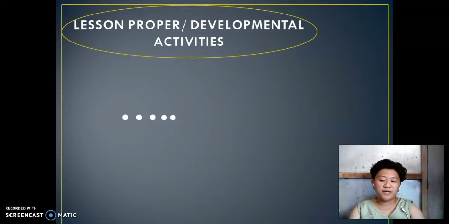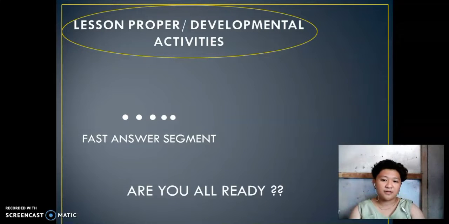Before we go to the next lesson, I have prepared activities for today. This is what we call Bunot Ko, Sagot Mo. Answer portion, choose your partner. This game must include two pairs per group. This is a fast answer segment. Are you all ready? Yes, ma'am, we are ready. Stand up, all of you, and go to the center. First two pairs, sit down and face your partner.